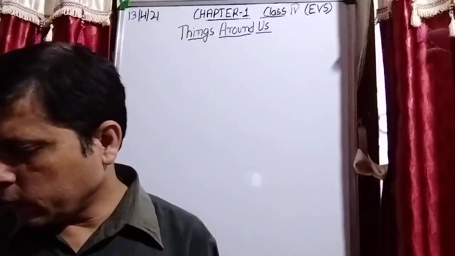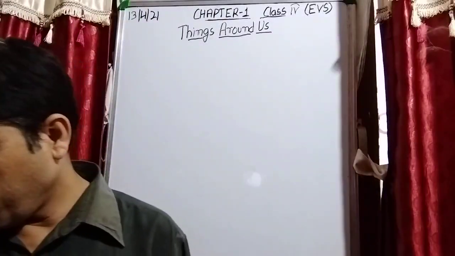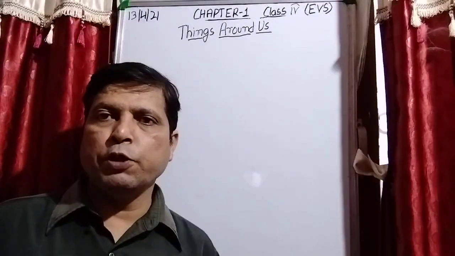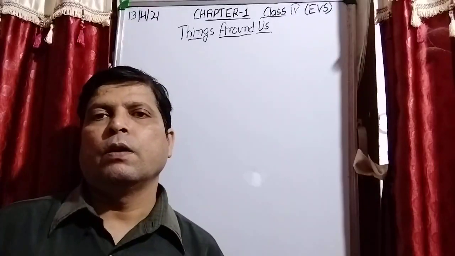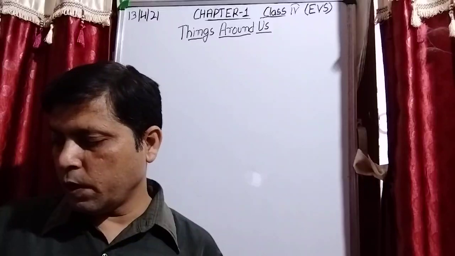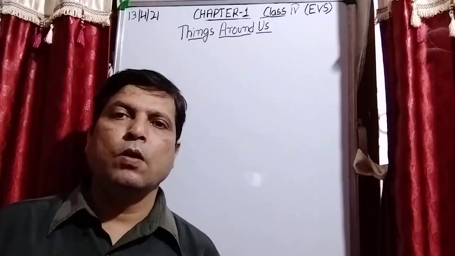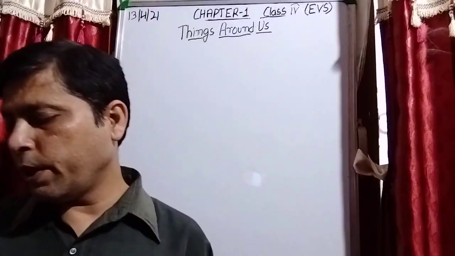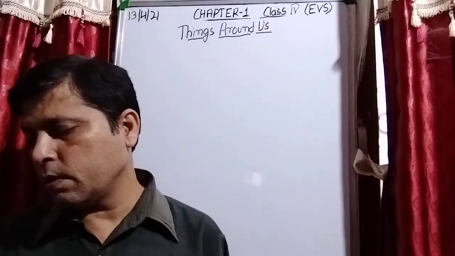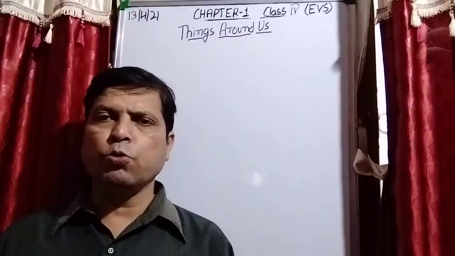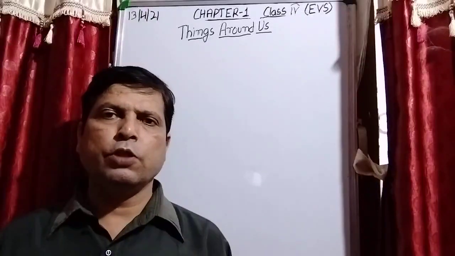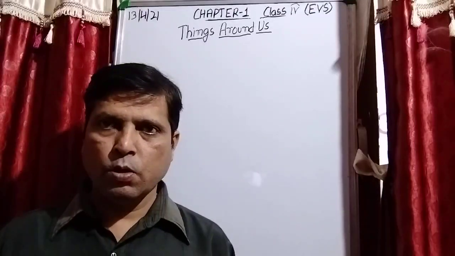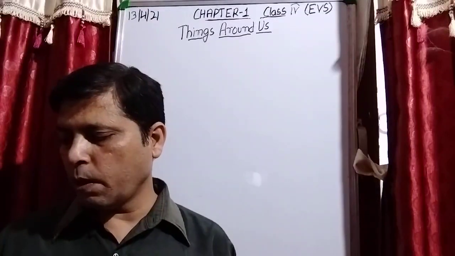So students, let's do a little recapitulation of what we did in our previous video. We were doing the book exercises of chapter 1, Things Around Us. Question A, choose the correct answers. This is an MCQ question. For each question, 3 options are given and we have to choose the right option. We have already completed this in the book.